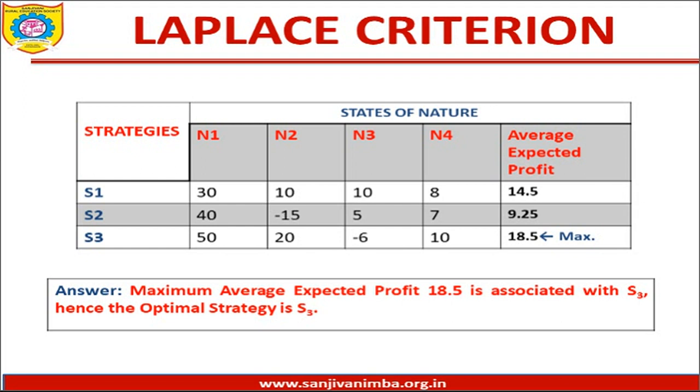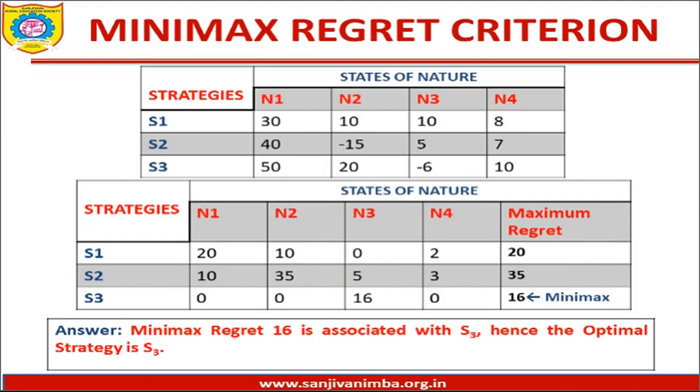So among these three average values, the maximum value is 18.5 associated with strategy S3, and hence the optimal strategy according to Laplace criteria is strategy S3 with a payoff of rupees 18.5. Okay, so this is the Laplace criteria, and now let us move towards the last technique under decision making under uncertainty, that is minimax regret criteria.